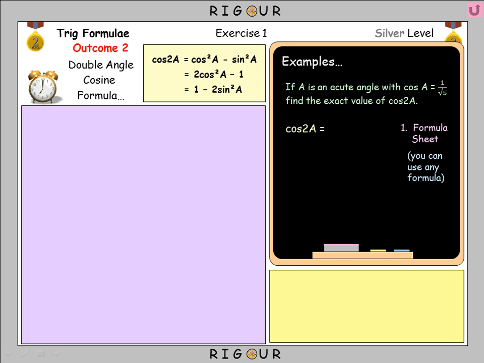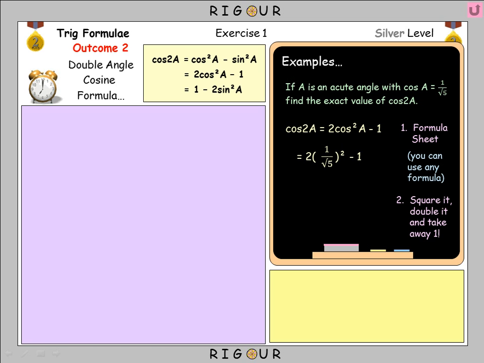My own personal favourite is the second one. That seems to be the one for me that's slightly easier to work out. So if I choose the second one, 2 cos squared A minus 1, I'll put in a blank template. So I've got 2 empty brackets squared minus 1, and inside my empty bracket I place the value of cos A, which is 1 over root 5, and then it's just a case of evaluating the answer. And to do that, I'm going to square it, double it, and take away 1.